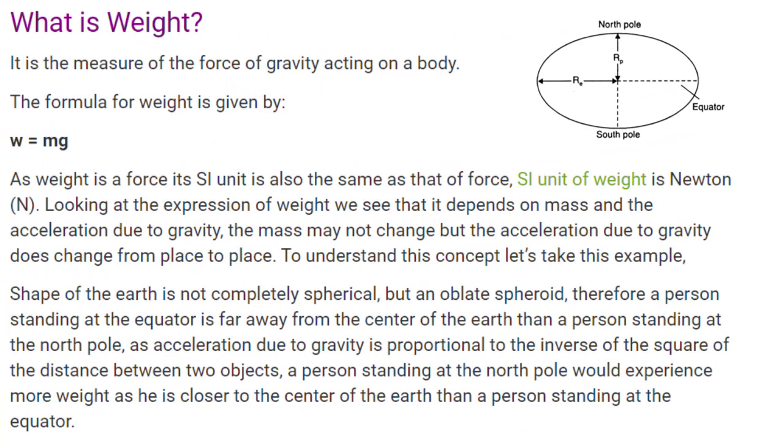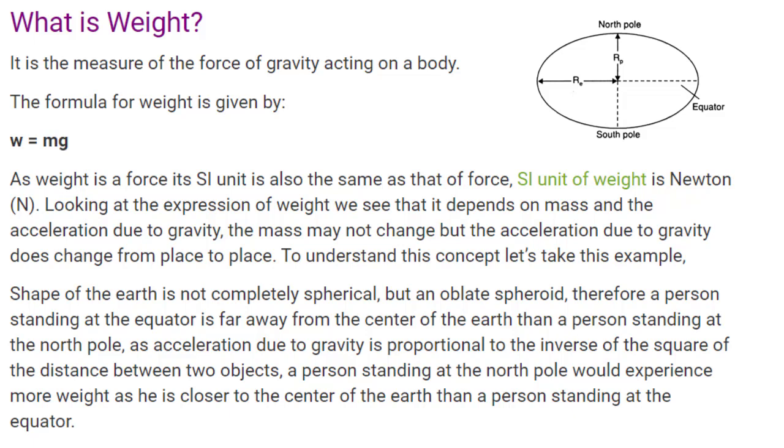What is weight? It is the measure of the force of gravity acting on a body. The formula for weight is given by W = mg. As weight is a force, its SI unit is also the same as that of force. SI unit of weight is Newton, N. Looking at the expression of weight, we see that it depends on mass and the acceleration due to gravity. The mass may not change, but the acceleration due to gravity does change from place to place.